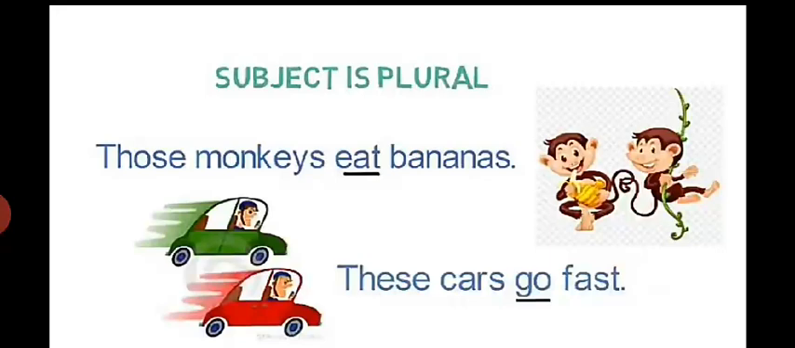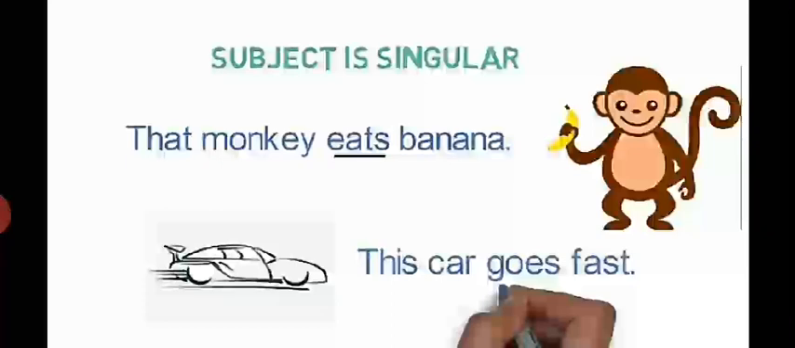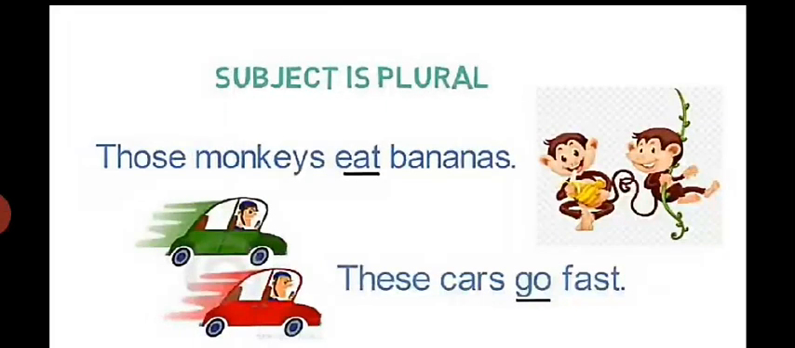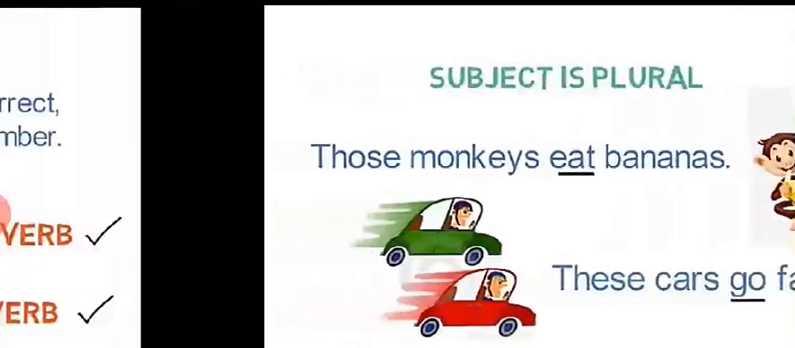This car goes fast. These cars go fast. Here these is plural and cars is plural, so go is the plural form used in the sentence.